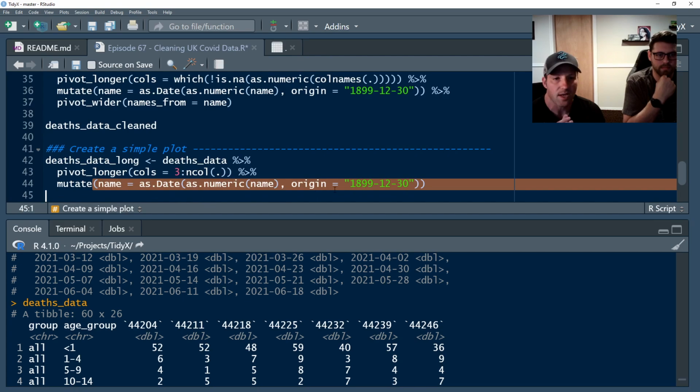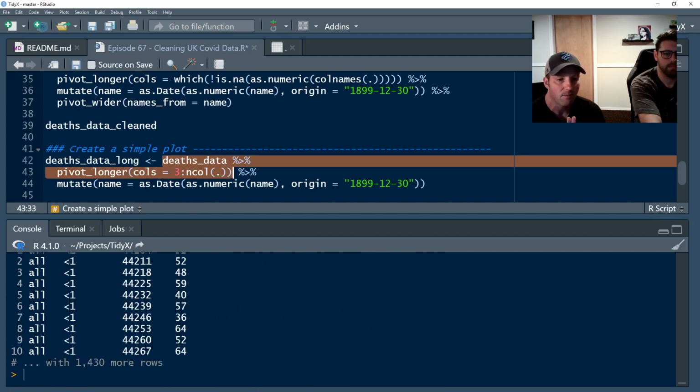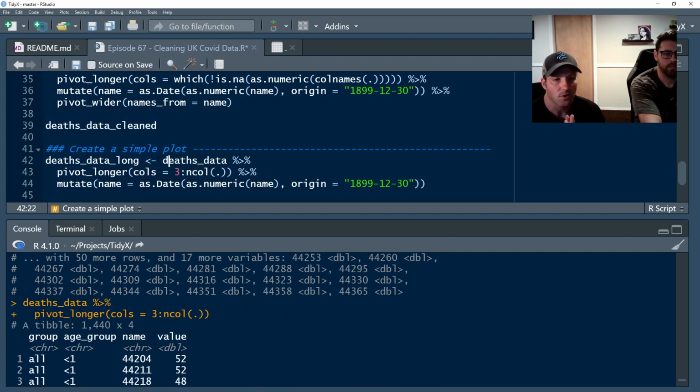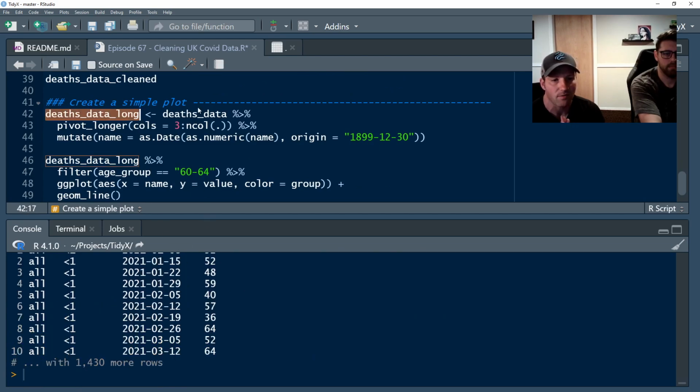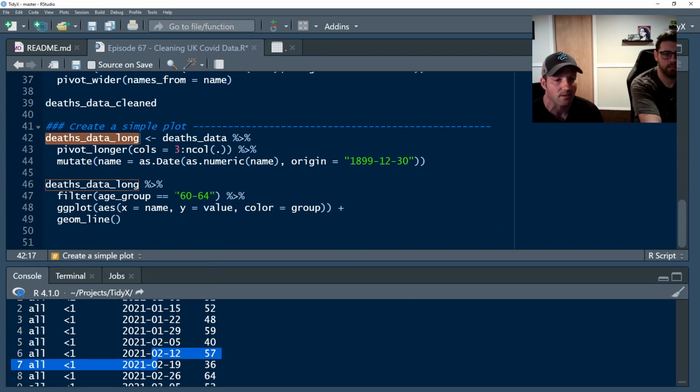And I'm going to then mutate name as numeric. So I'm going to do exactly what we just did within our pivot longer data. I'm going to turn those values into numeric, or turn them into date values, because when I make this cool little plot, what I want to do is have the date on the x-axis. I'll be totally honest, I got kind of lazy. I should have renamed the word name to date. It's kind of lazy, but anyway, we're going to take our data.